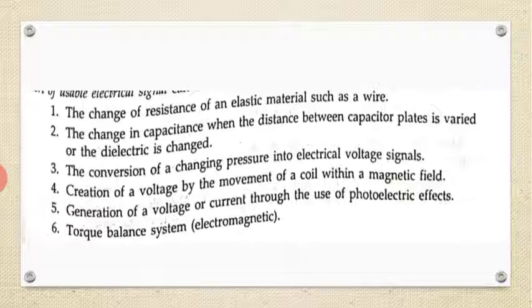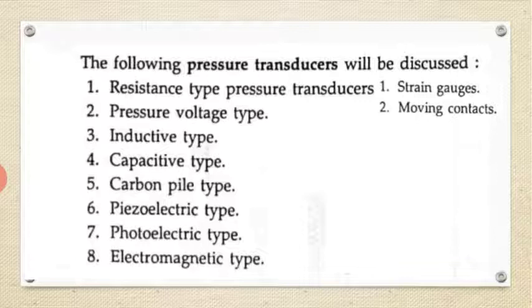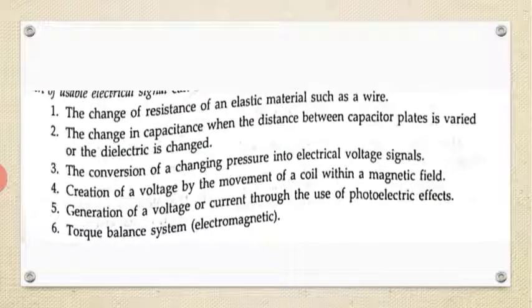Various transformations are needed to convert pressure to some sort of usable electrical signal. So how do they get the information? By the change of resistance of an elastic material such as wire, the change in capacitance, or the conversion of changing pressure into an electrical voltage signal. This information is taken into account with respect to how much pressure is applied. It is proportional, converted to a calibrated scale.